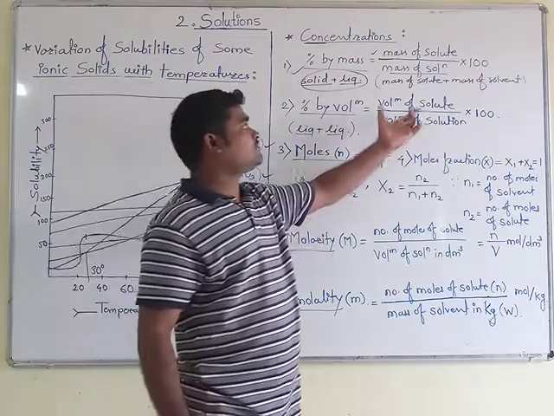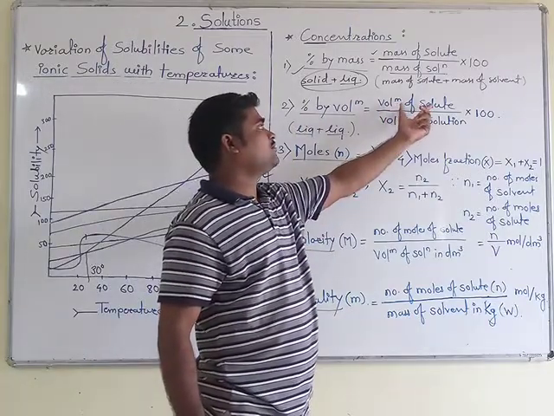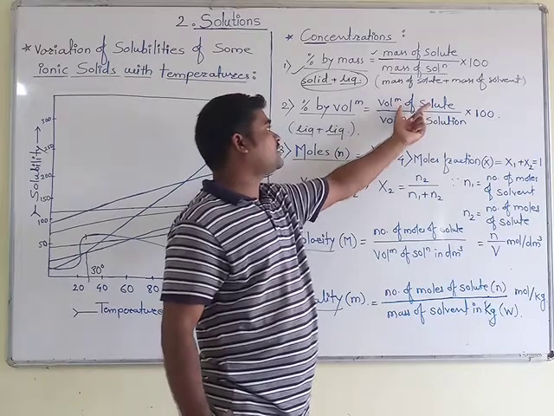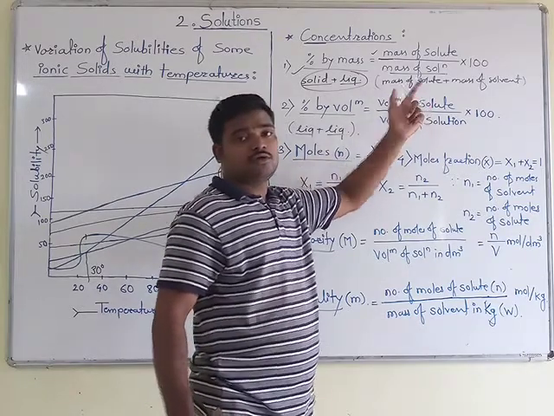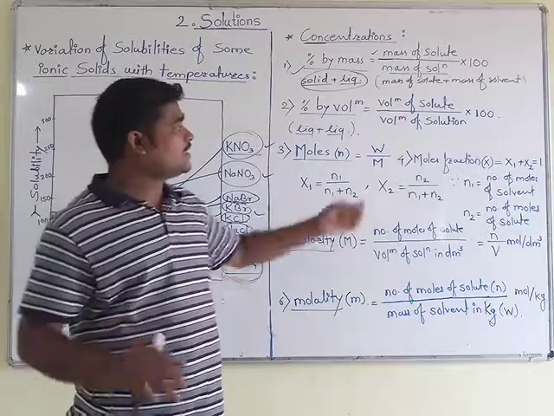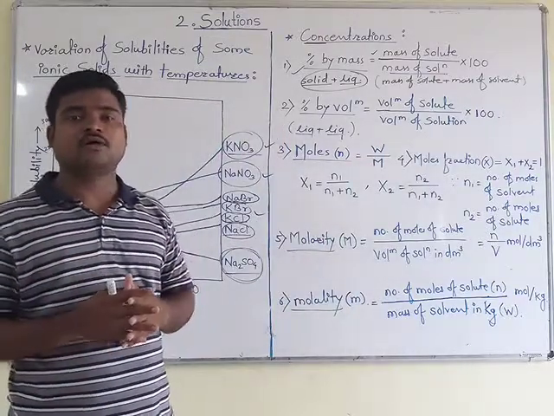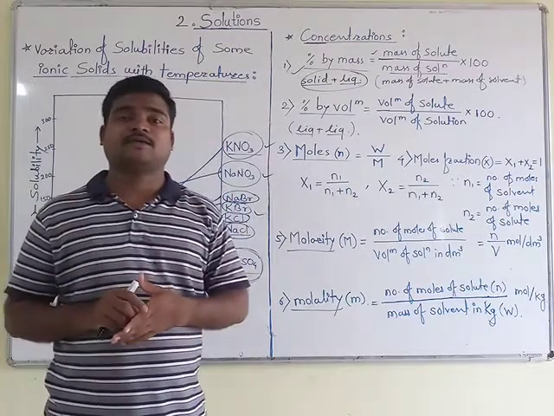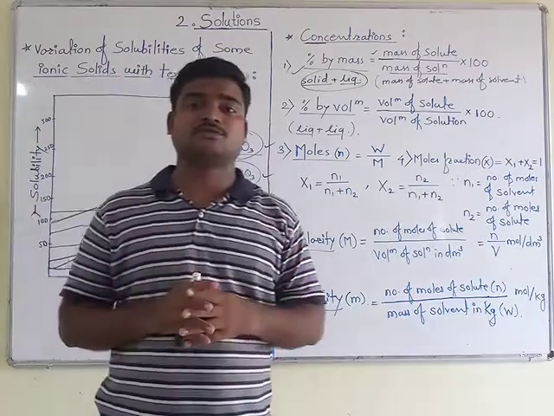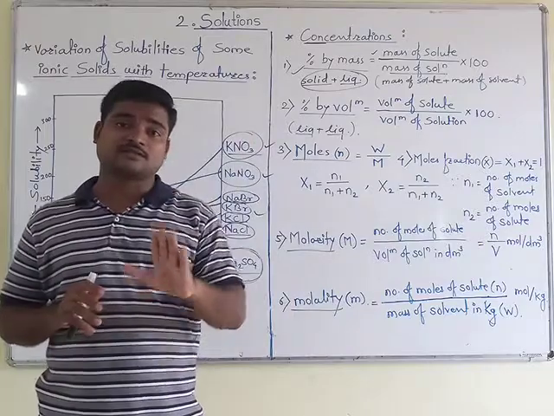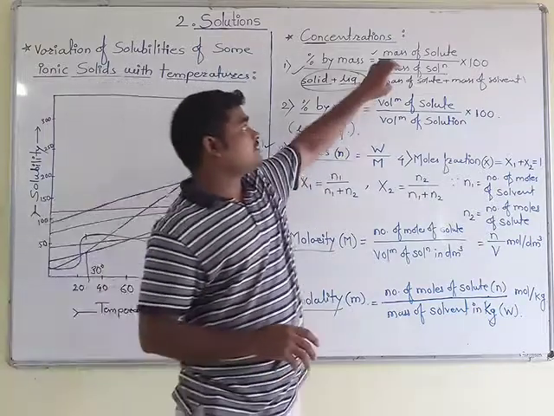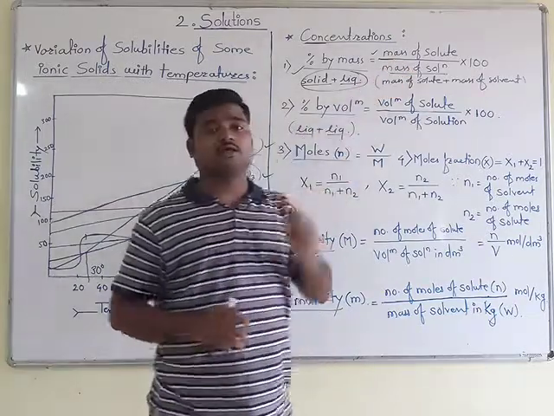Now, how this formula gives us important information: just look here, the volume of solute you have to know, and the volume of solution you can get just by adding the volume of solute plus solvent. But here we cannot do like that.